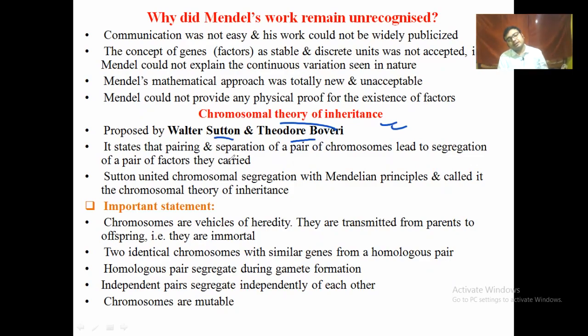They explained that if a gene is transferred from the parental generation to the offspring, then the gene couldn't transfer freely. It is normally placed on the chromosome. So the chromosome is also transferred from parent to offspring. If the gene is mutable, then the vehicle of the gene, that is the chromosome, is also mutable. So these are the main concepts.